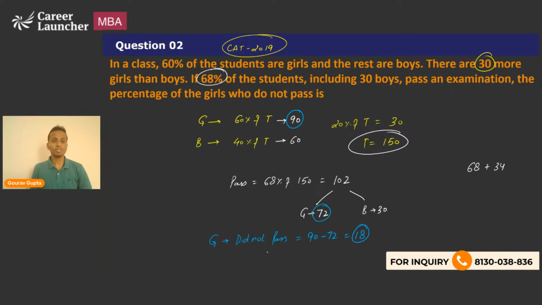Okay. So percentage of girls who did not pass will be number of girls who did not pass divided by total number of girls multiplied by 100, and that comes out to be 20 percentage. Okay. So Raj, the correct answer here will be 20 percentage, not 12. Have a look at what mistake you have made. The question was pretty simple, pretty straightforward. 20 percentage will be the correct answer.